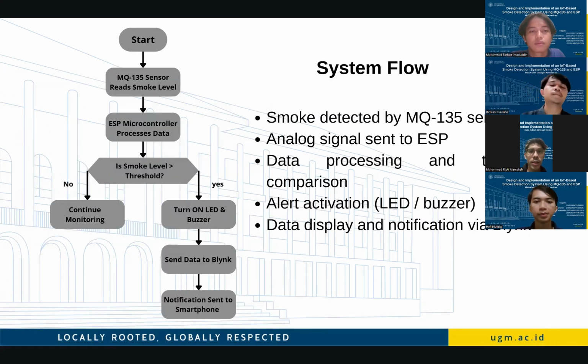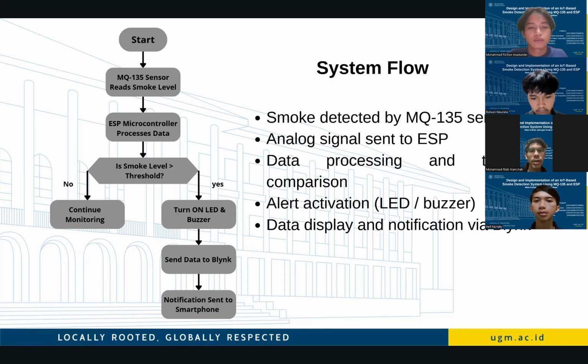To better understand the system logic, let's walk through this flowchart that illustrates the complete decision-making process. The process starts with the system initialization, powering up the components and establishing the Wi-Fi connection. First, the MQ-135 sensor continuously reads the smoke level in the environment. This happens repeatedly at regular intervals.